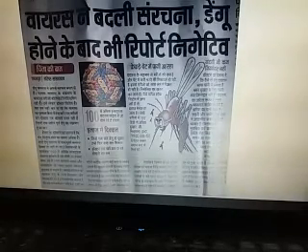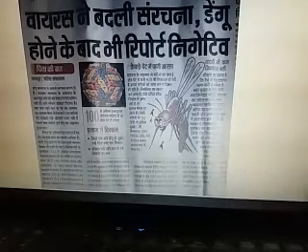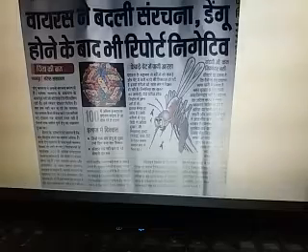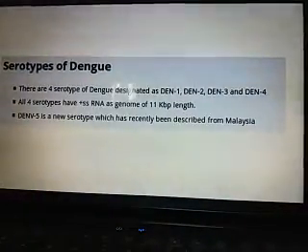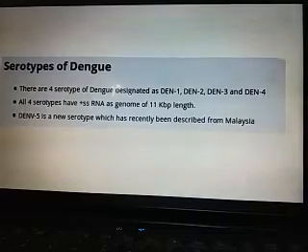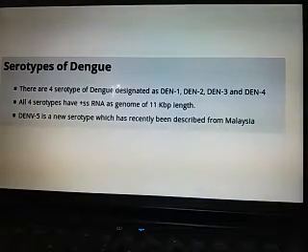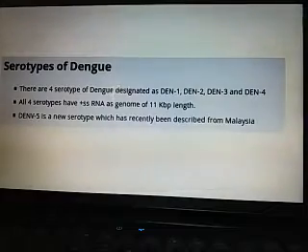That's why the kit or the other technology are unable to detect the changed strain. So next here the serotype of the dengue. There are 4 serotypes of the dengue virus that have been designated: DEN 1, 2, 3 and 4.